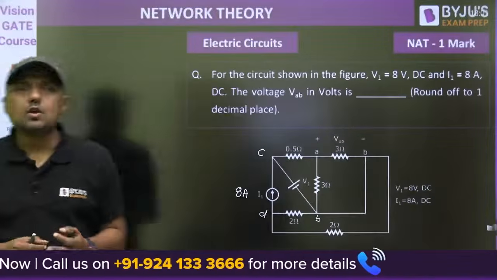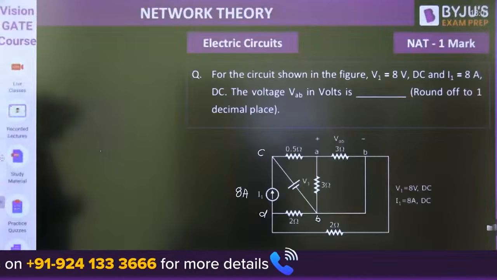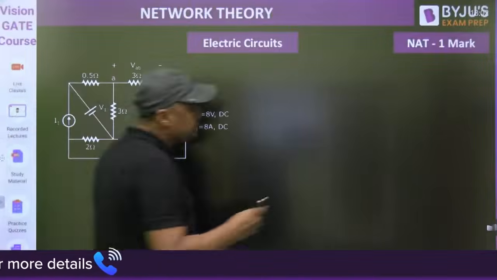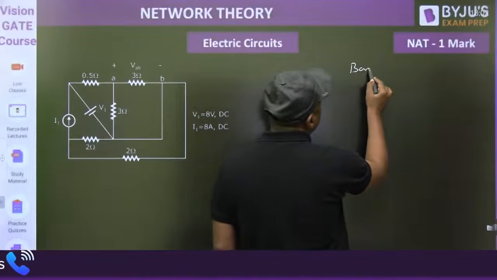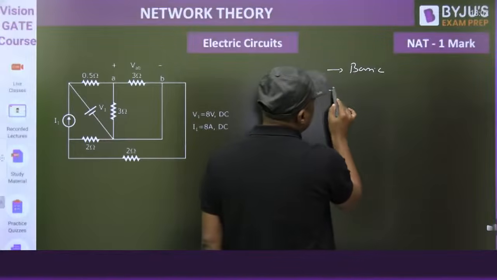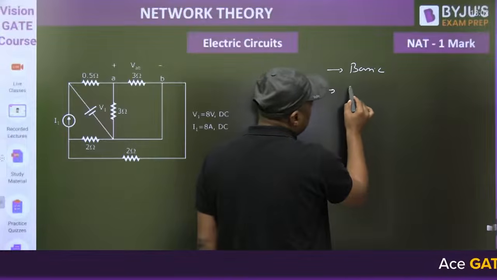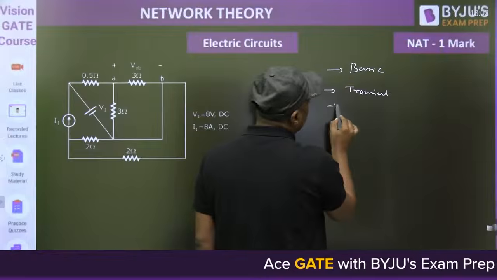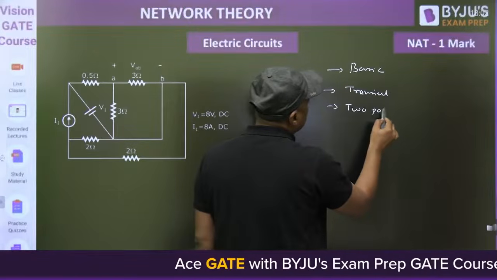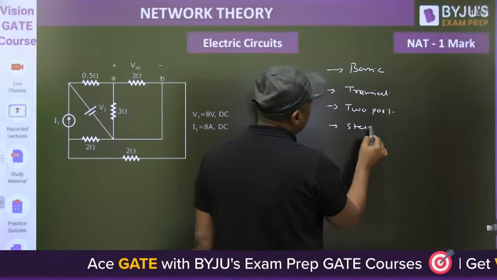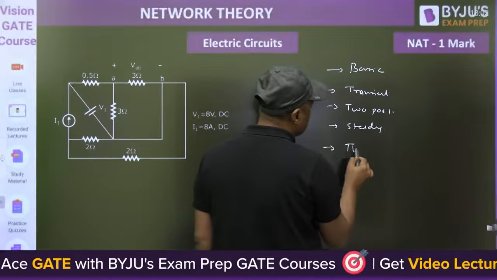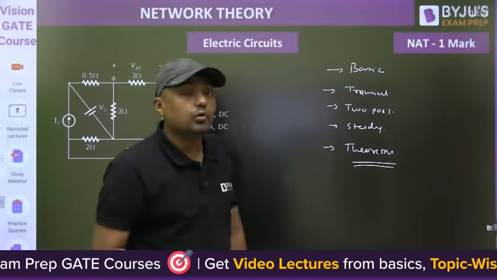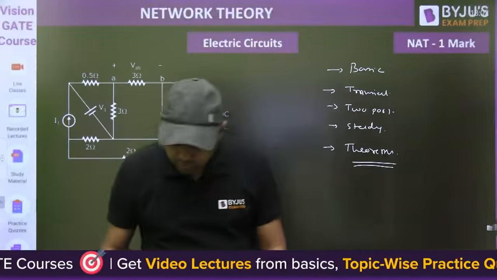This is a very basic question, guys. Right? So we are saying, sir, what about the syllabus? First syllabus is what? Basics of circuit theory. We are getting the question from the basics. Then we are getting questions from all the topics, for example, transient, two-port network, steady state analysis. From every topic we are getting the question, that is the theorems and so on. And tomorrow we are going to conduct a mock test at 12 p.m. So you can join that mock test.